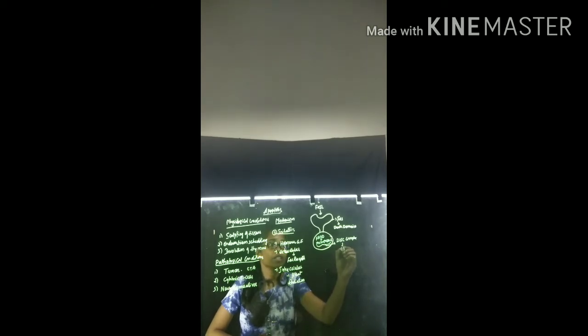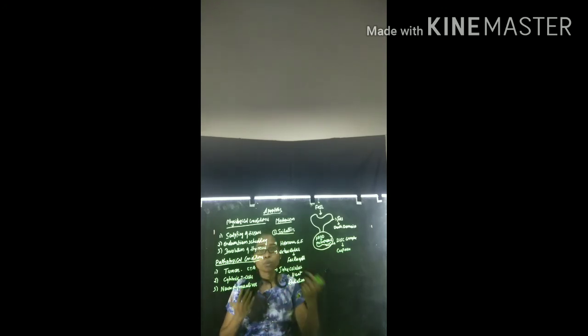Now what happens: this DISC complex activates the caspases. Clear? These caspases are proteolytic enzymes. What are proteolytic enzymes? Mainly they act on the nuclear proteins or the organelles which contain proteins. Mainly on those, the caspases are going to act.